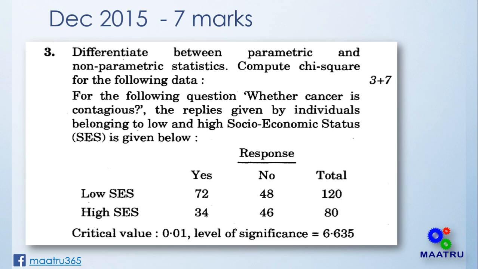If the calculated value is less than the critical value of 6.635 at the 0.01 level, then the null hypothesis is accepted. Otherwise it is rejected, or we can interpret that socio-economic status is not a factor for the responses in this study.